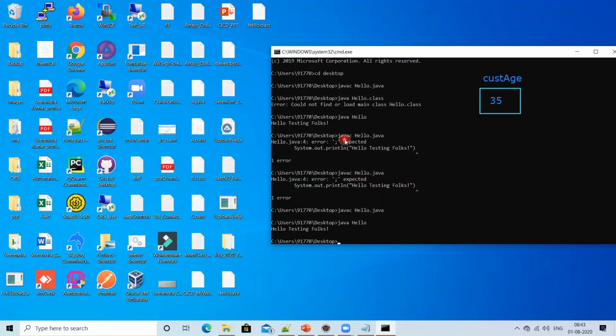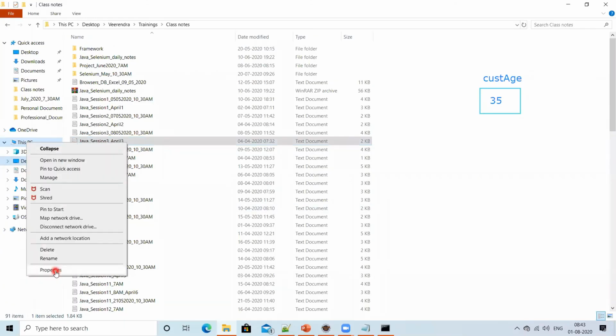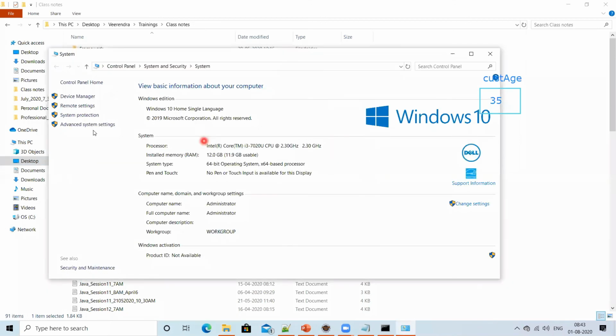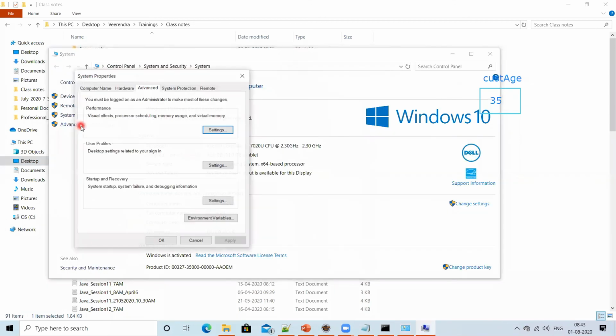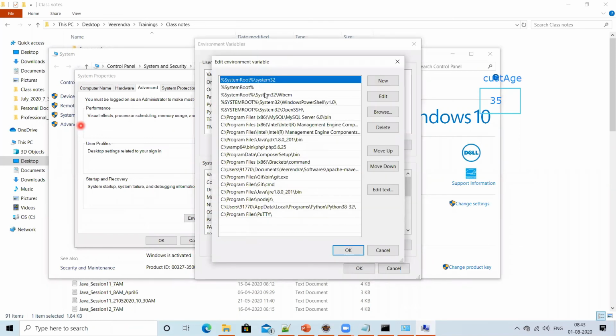It will go and check in the environment variable that I showed you yesterday. So it will go to right click, properties, and then advanced system settings. You have this recording also, guys. Yesterday I shared it. Environment variables, there is Path, edit, and here, if you see, C program files Java JDK 1.8 bin. It will check in all these paths, but finally it will find my javac command in this path. Let me go to this path and show you.